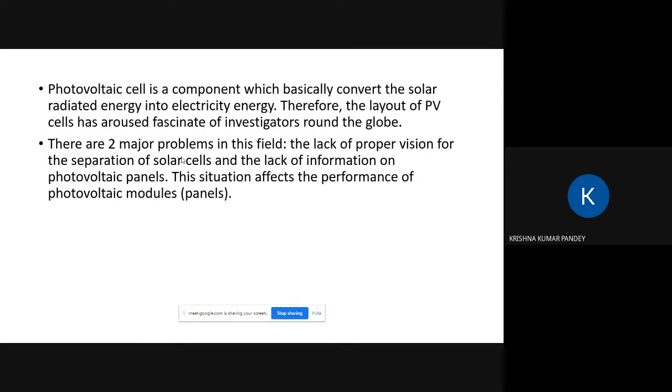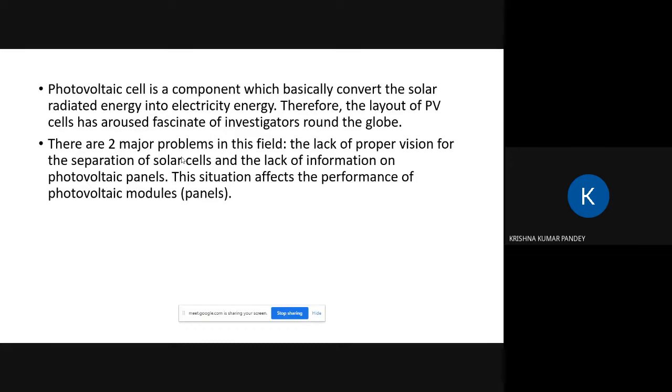Now, the photovoltaic cell converts solar radiated energy into electrical energy. It takes the photon energy radiated from the sun, which also carries heat, and the semiconducting panels convert it into electrical energy.